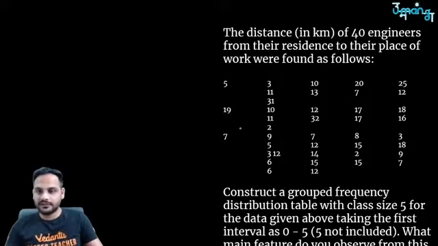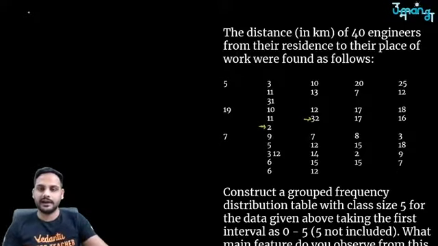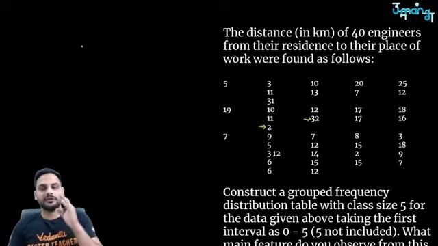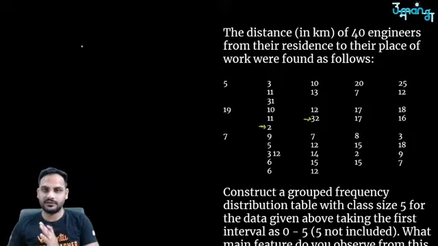So if you look at this data, the minimum value in this data is 2. And the maximum value I can see is 31. Is there any value more than 31? 32 is here. Any value more than 32? No. So the maximum value is 32. So the people in this office are living from 2 kilometers to 32 kilometers. That is the range of this data.